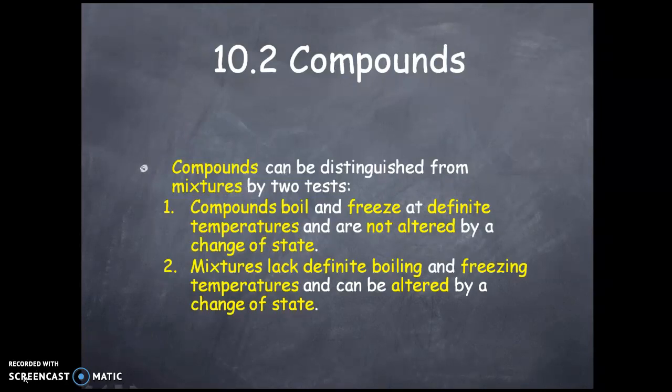Something like if you are adding pebbles and pearls and trying to burn them, the melting point of the pearls probably would be a little bit less than the pebbles. So probably they will melt or freeze faster than the pebbles. So these will not have a definite boiling point temperature, because one would boil at a certain temperature, and the other part which is mixed in it might boil at a different temperature.